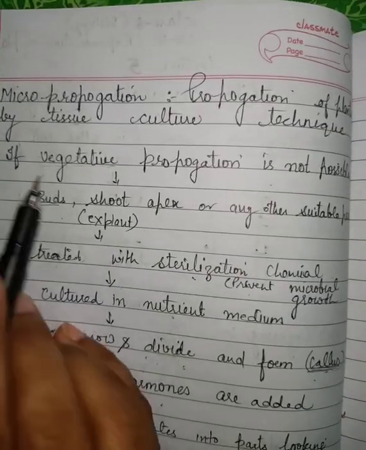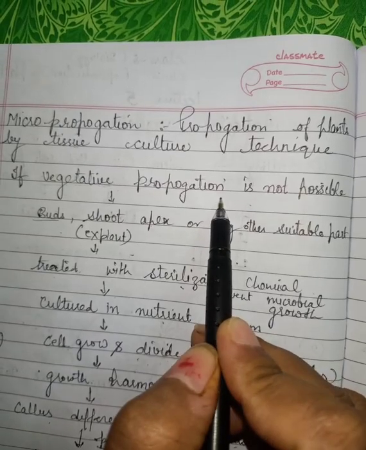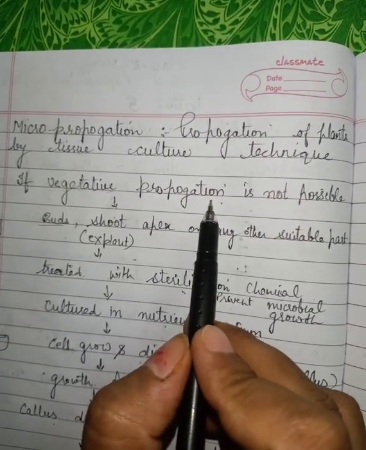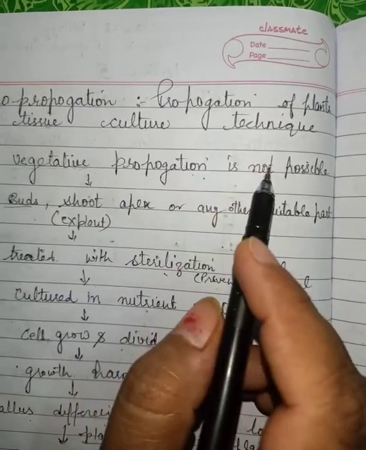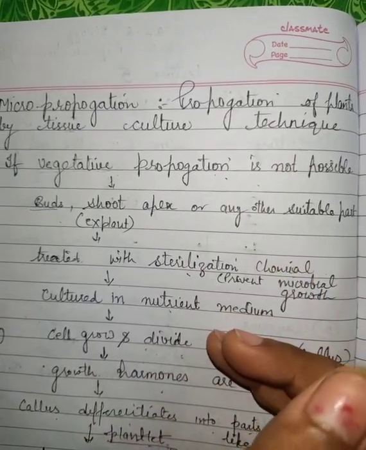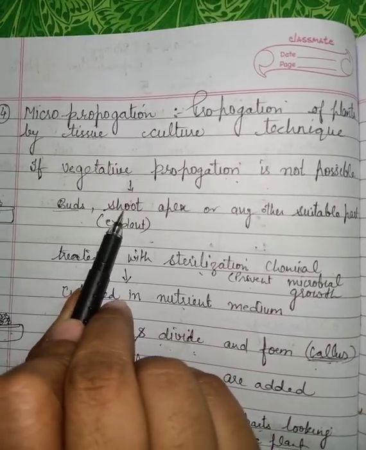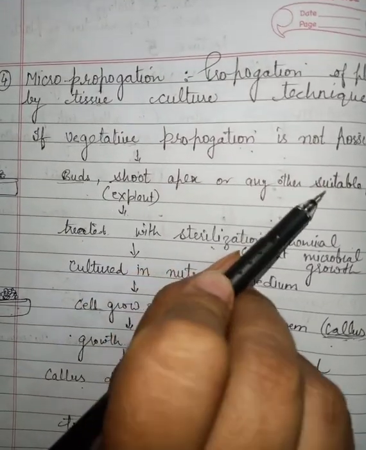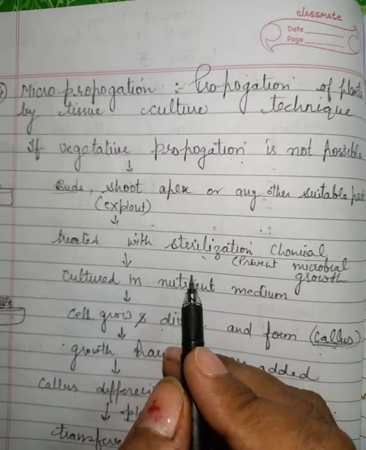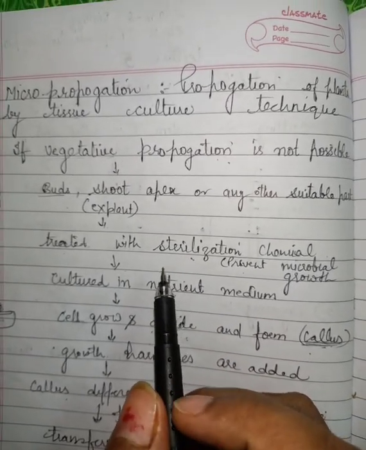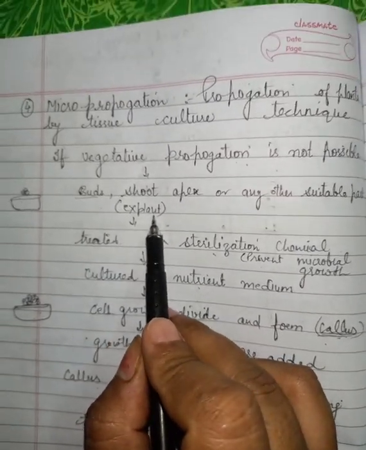If in a plant vegetative propagation is not possible, meaning the plant is not able to develop from stem, leaves, or roots, then we take the shoot apex or any other suitable part, maybe the bud, maybe the leaf. We have to search in the plant. That suitable part of a plant is called explant.